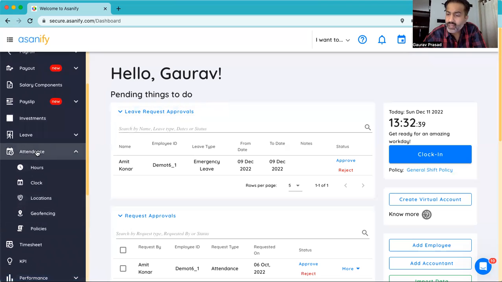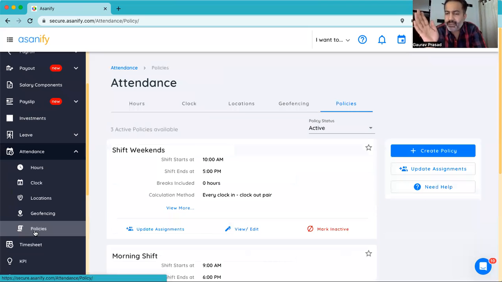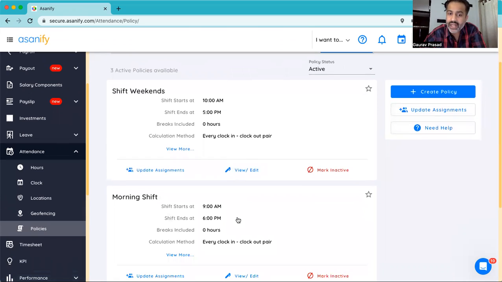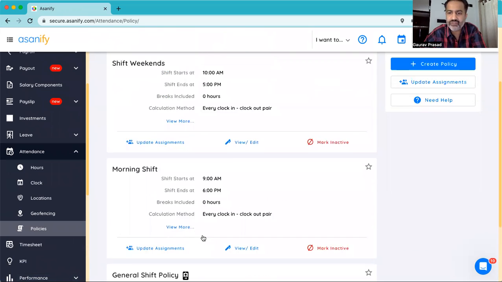In attendance policy, we understand that in companies, there are different employees who may be running different shifts. Somebody may be in the morning shift, somebody may be in the night shift. There may be some tech teams which are working flexible hours. So Asanify allows you to create multiple policies like weekend shift, morning shift, general shift policy.